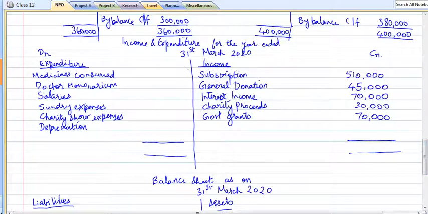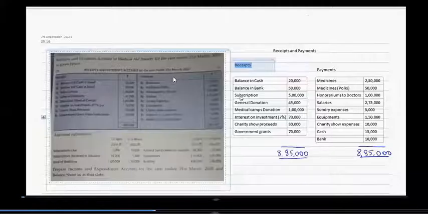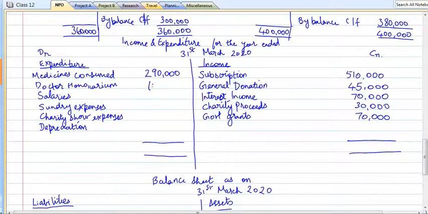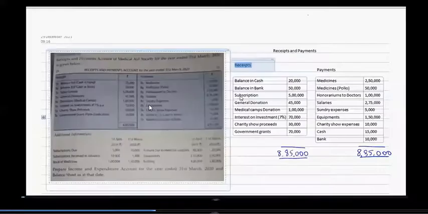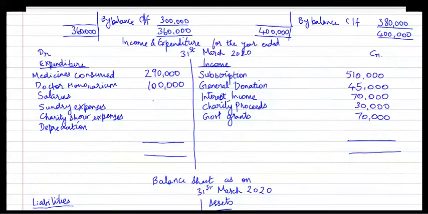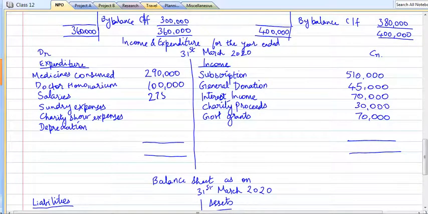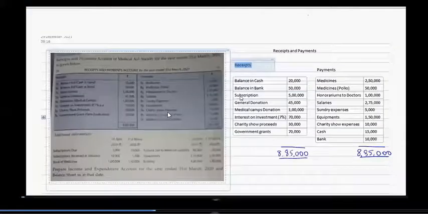So medicines consumed is 2,90,000. Doctor honorarium is 1 lakh. Salaries is 2,75,000. Sundry expenses of 5,000.